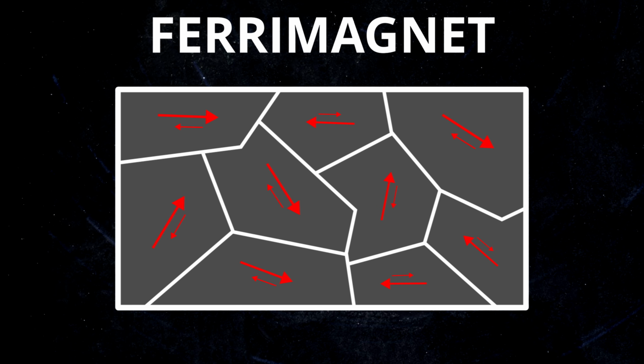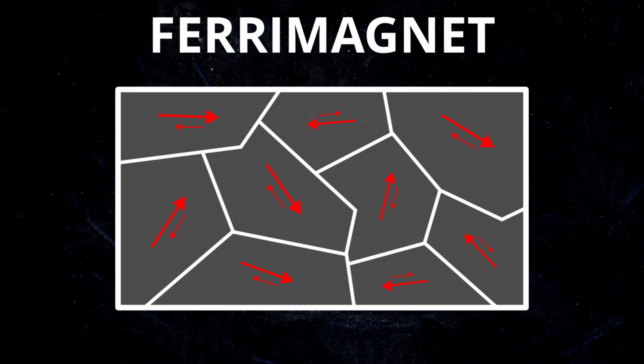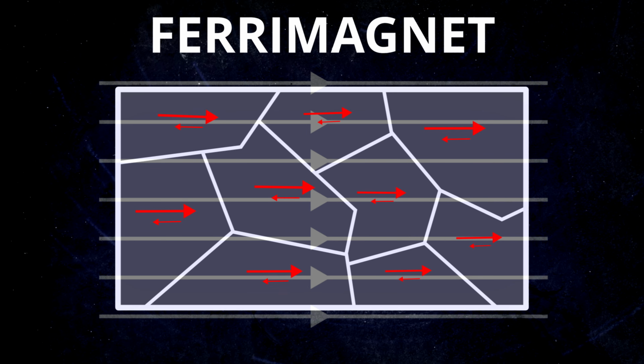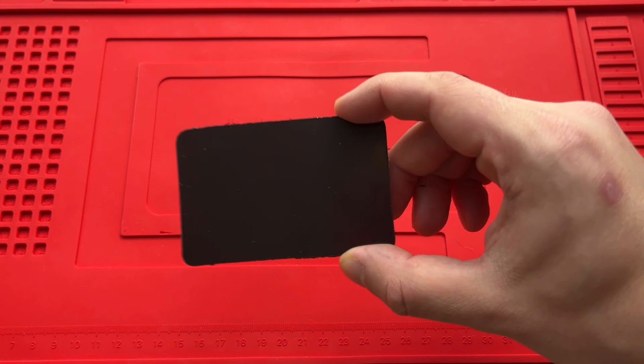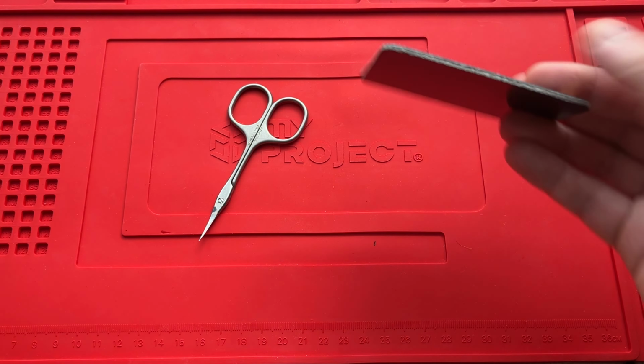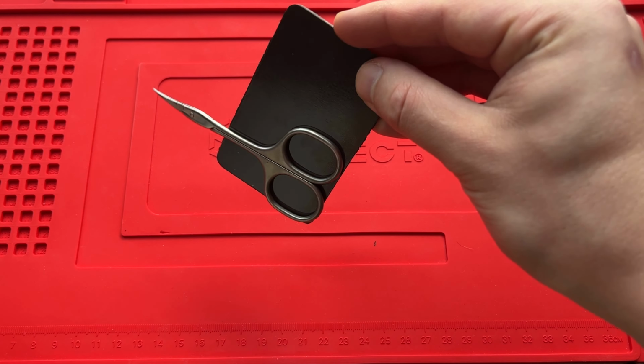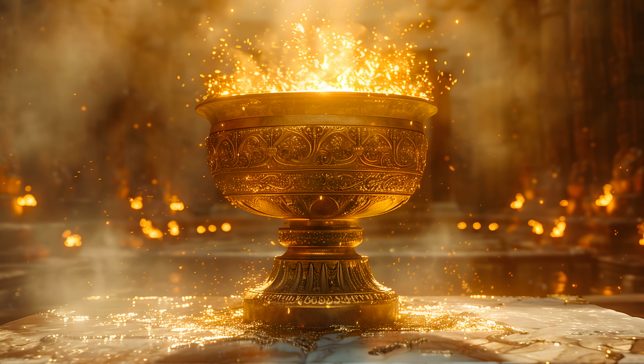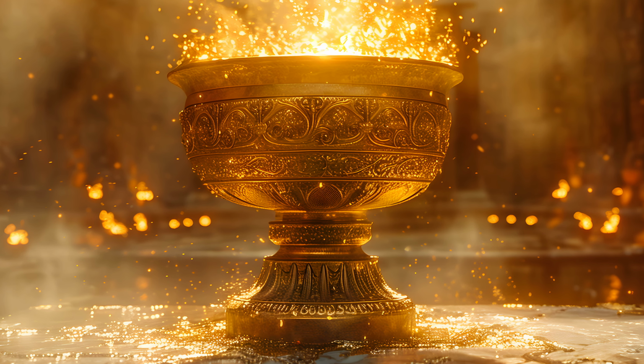They can spontaneously align, so they are attracted by magnets, and can be magnetized to create permanent magnets. One example is this simple ceramic fridge magnet. It is probably made of ferrite, a ceramic iron oxide compound. And now, the last type of magnetic materials, the holy grail of magnets.